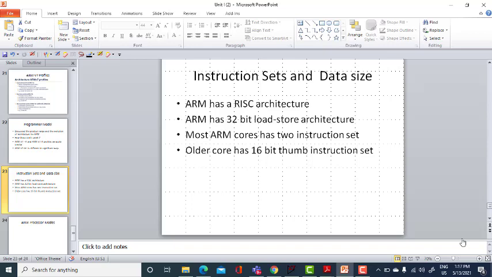Here, word means 32 bits, which is equivalent to 4 bytes. Half word means 16 bits, which is equivalent to 2 bytes. Double word means 64 bits, which is equivalent to 8 bytes.